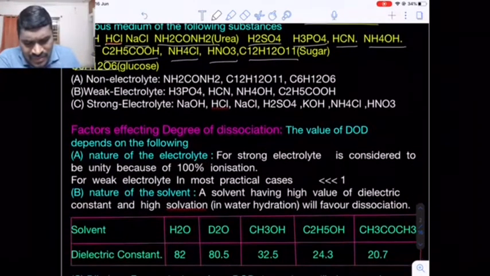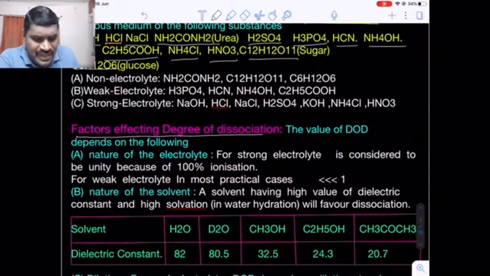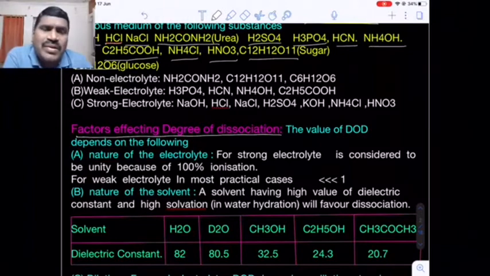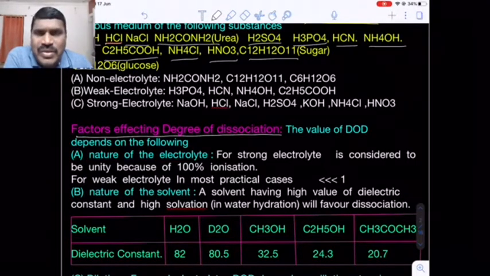Okay. Now the next topic: what are the factors affecting the degree of dissociation or degree of ionization, alpha. There are certain factors which govern the alpha value. Number one is the nature of the electrolyte. There are two types of electrolytes, strong electrolytes and weak electrolytes. Strong electrolytes are those which are almost 100% ionizable in solution at room temperature. That means their alpha value is almost equal to 1. Now come to weak electrolytes, which are partially ionizable in aqueous solution at room temperature.